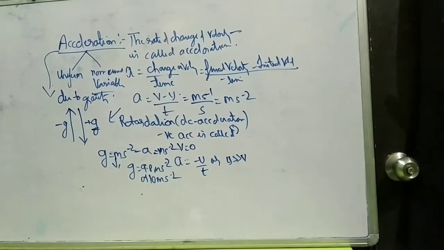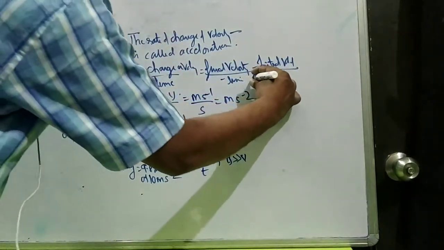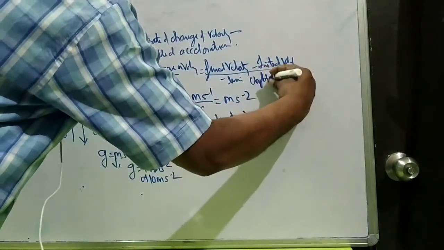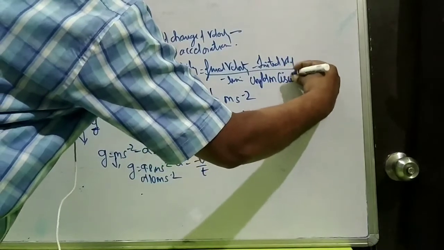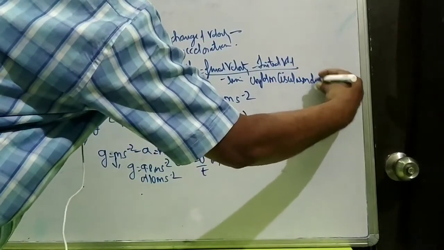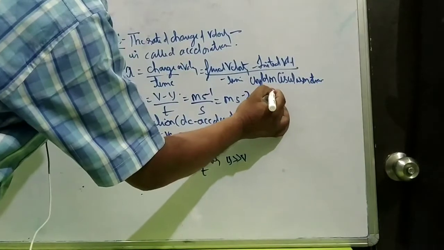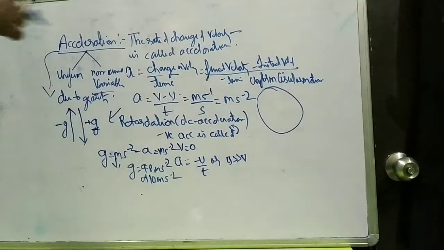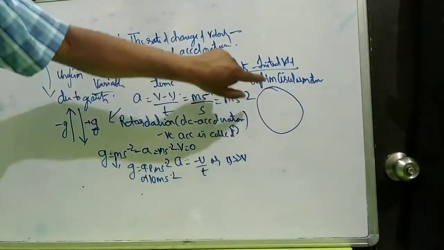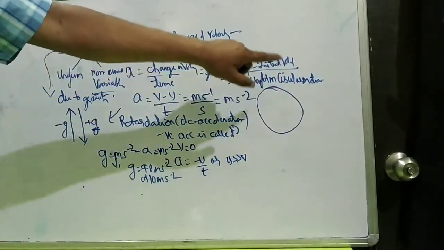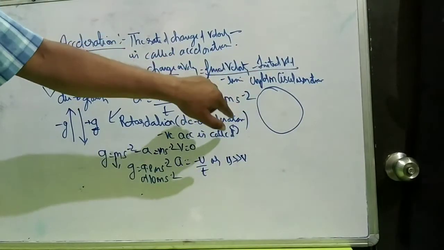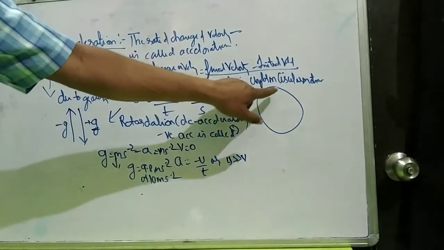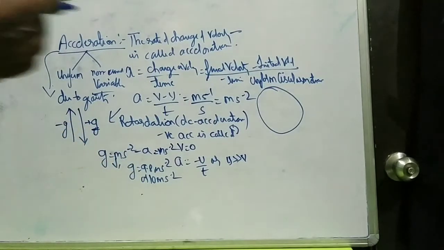Now, uniform circular motion. When a body is moving in a circular path with a certain speed, then it is called uniform circular motion, because it is moving in a circular path.